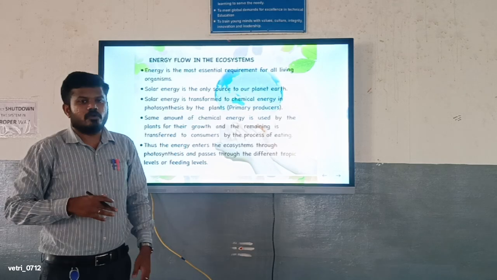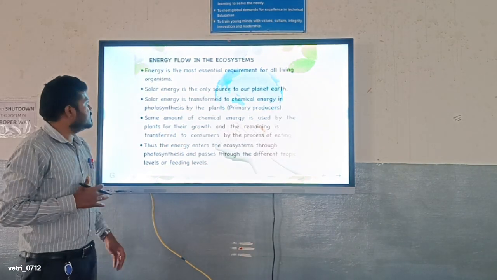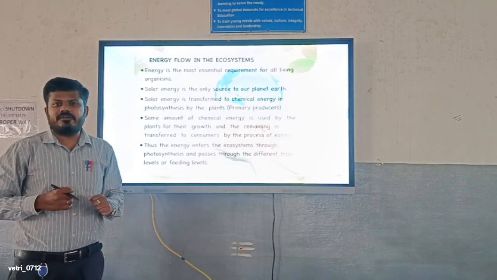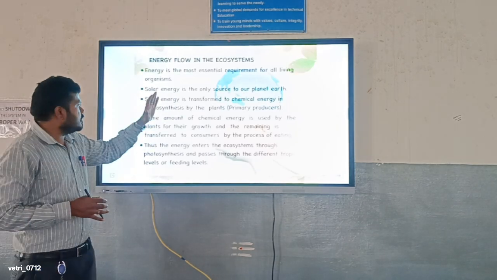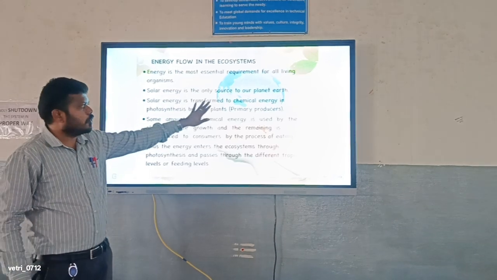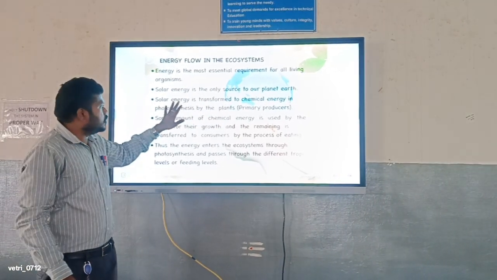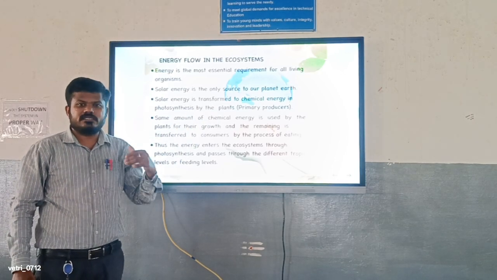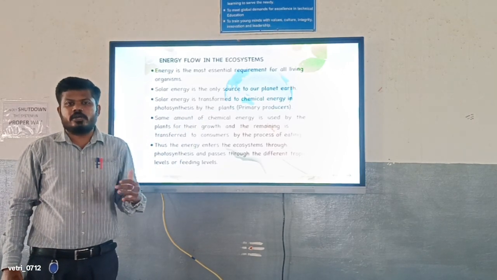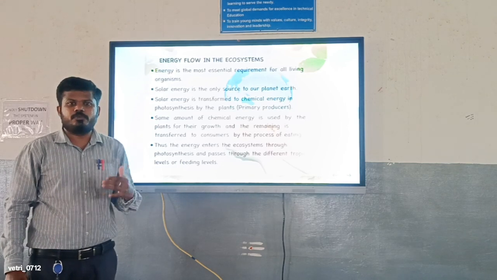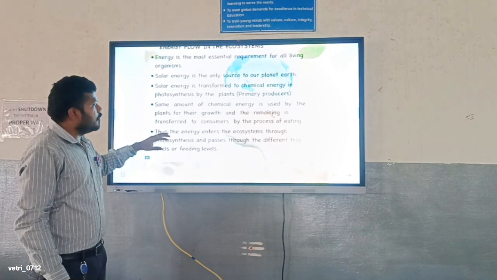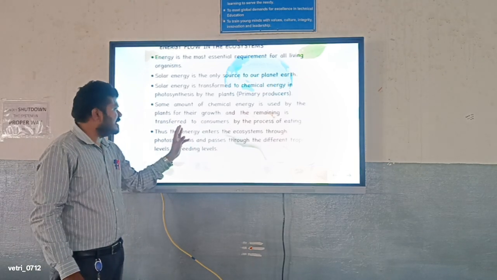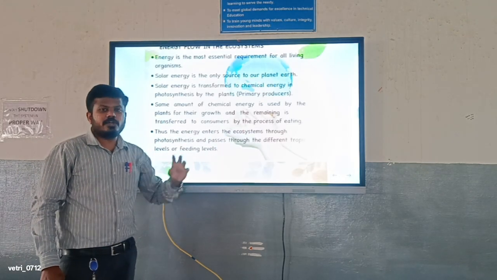Energy flow in the ecosystem. Next we are going to discuss the flow of energy in the ecosystem. There are certain energy needs for living organisms. Solar energy is used only by the plants. Solar energy is transferred to chemical energy in photosynthesis by the plants. That is the primary process we already know at the producers' level. Some amount of chemical energy is used by the plant for its growth, and the remainder is transferred to consumers by the process of eating.